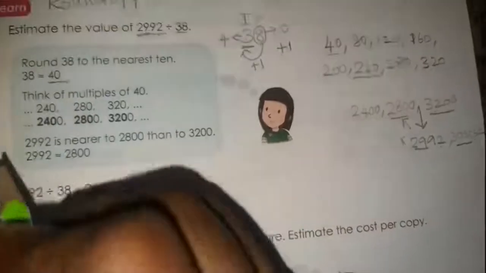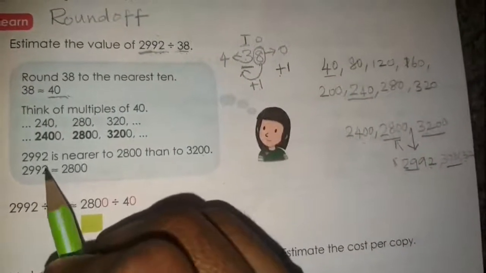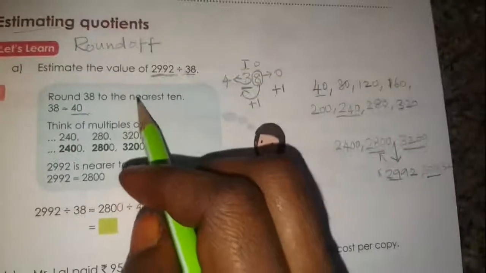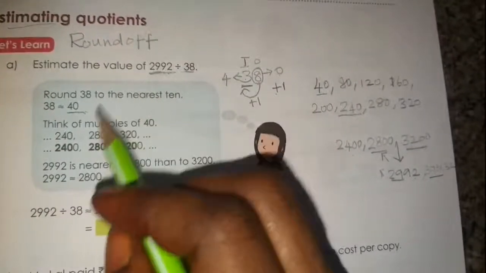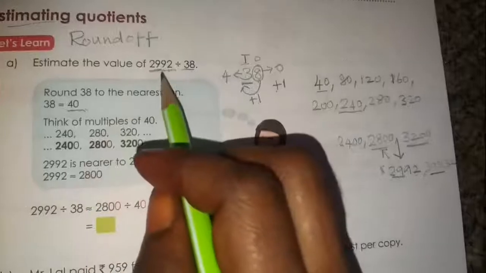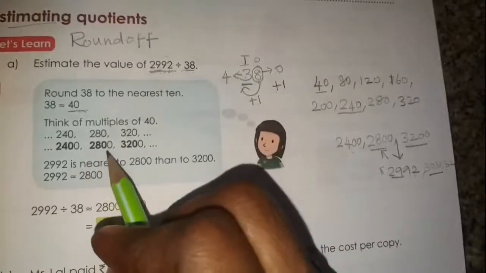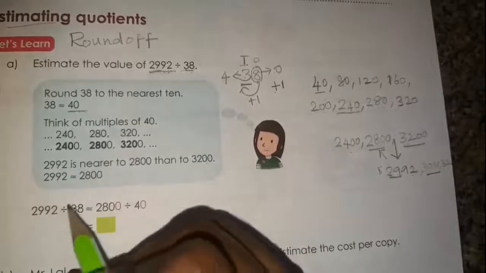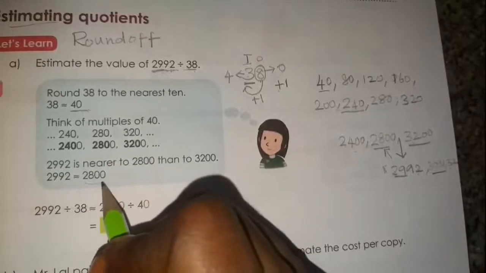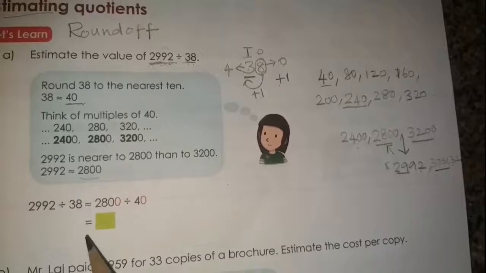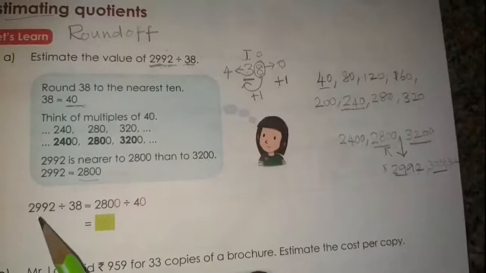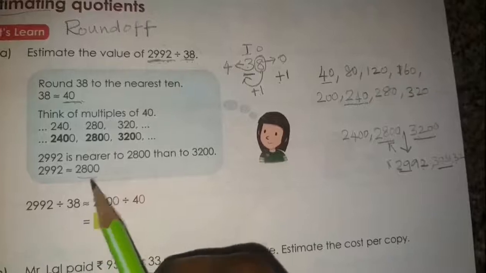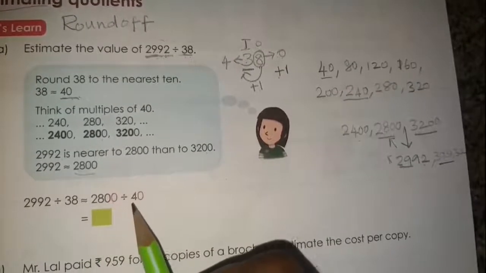So instead of 2992 we have to take 2800. Now we have to simplify it. 2992 is rounded to 2800 and 38 is rounded to 40.